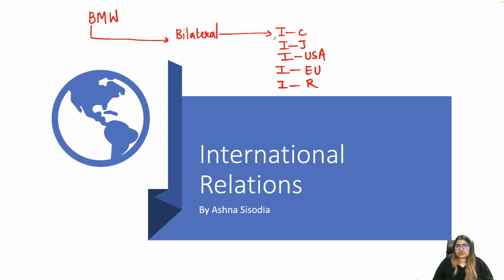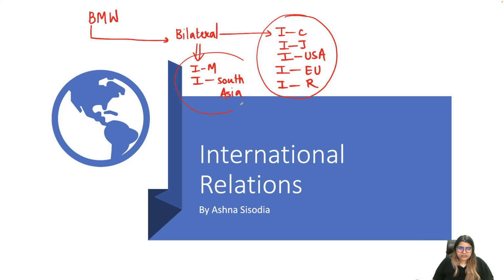These are the most important. Apart from that, bilateral relationships with India's neighbors are also important, like India Myanmar and India and South Asian neighbors. I'm talking about Bangladesh, Pakistan, Sri Lanka, Nepal, Bhutan, Afghanistan, and Maldives. So on a bilateral level, you have to cover these countries.